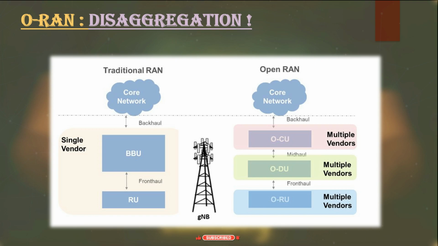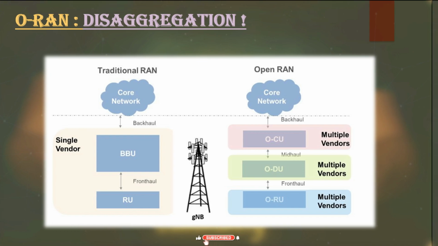4G networks. The connectivity between the radio access network and the core network is called the backhaul in the traditional network system, which is generally provided by fiber line connectivity or microwave connectivity. But in the OpenRAN system, baseband unit functions are now separated into the ODU, Open Distribution Unit, and OCU, Open Centralized Unit. Hence, we need proper communication between these units in order to make them work together. Hence, the concept of mid-haul comes, which provides the connectivity between the centralized unit and the distribution unit. And we also have the front haul, which provides the connectivity between the distribution unit and radio unit.